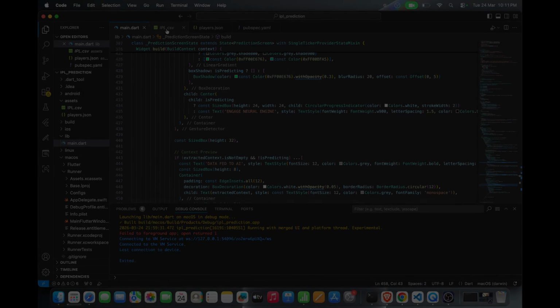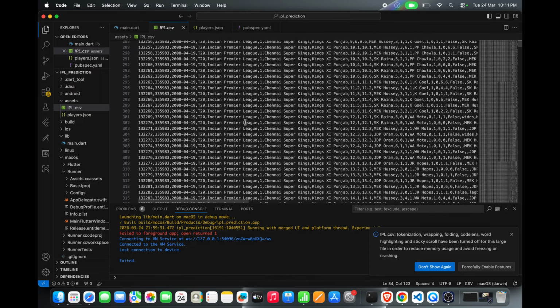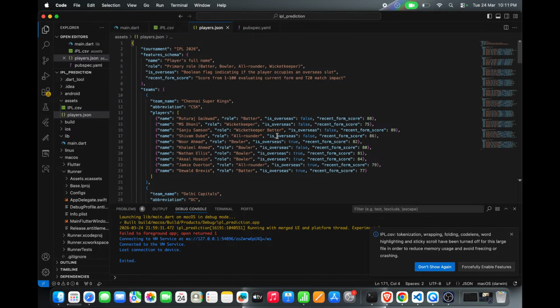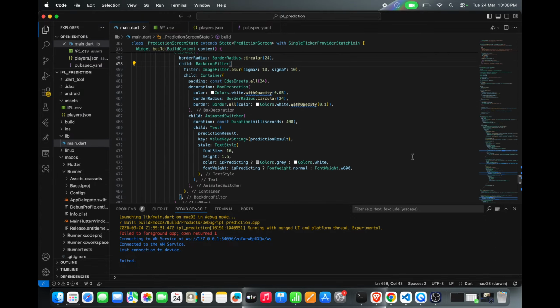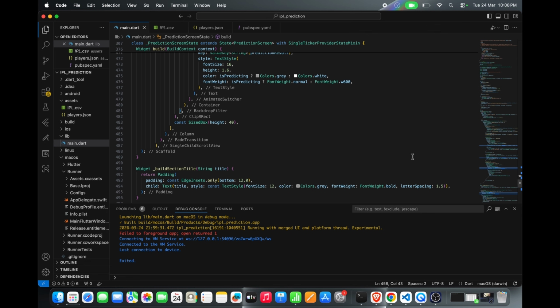Let's build it. We are going to take a massive CSV file of every IPL match ever played till 2025, plus the recent form of current players, and we will crunch this data using Flutter, and we will inject this whole thing into the LLM. And we will do this by using a master prompt.